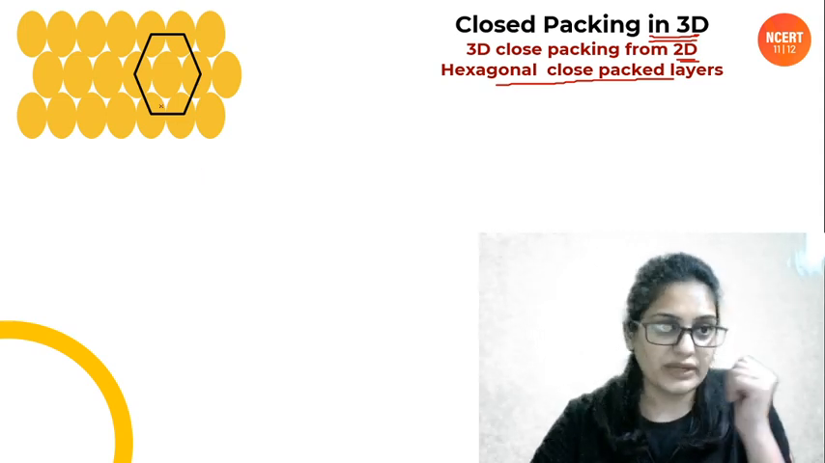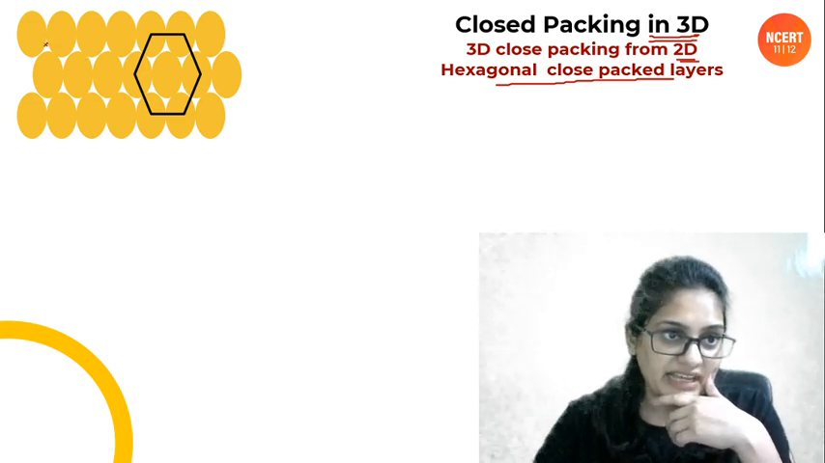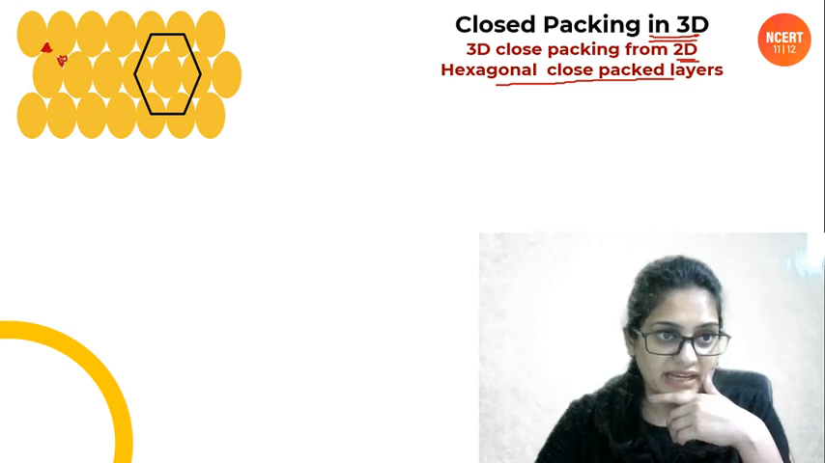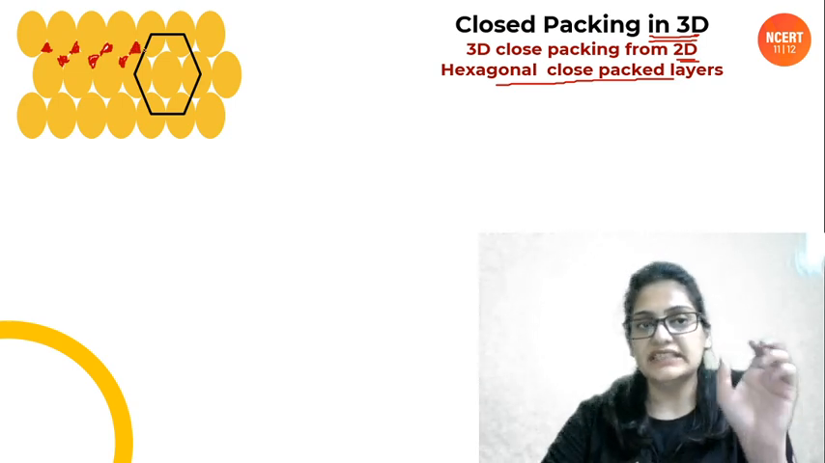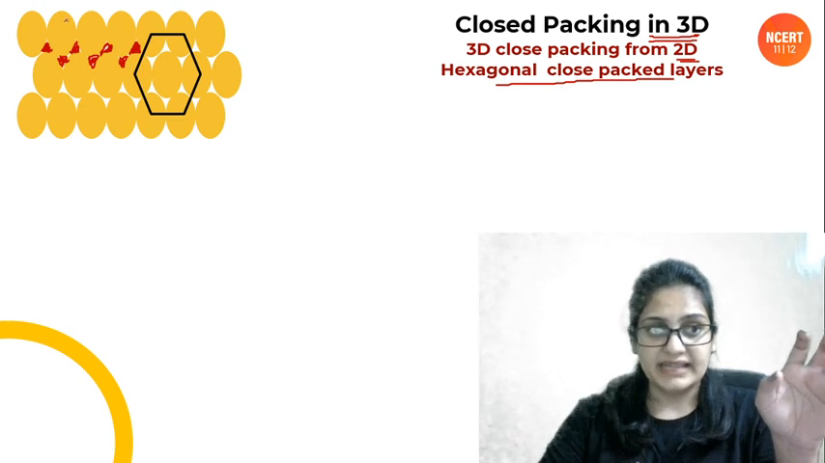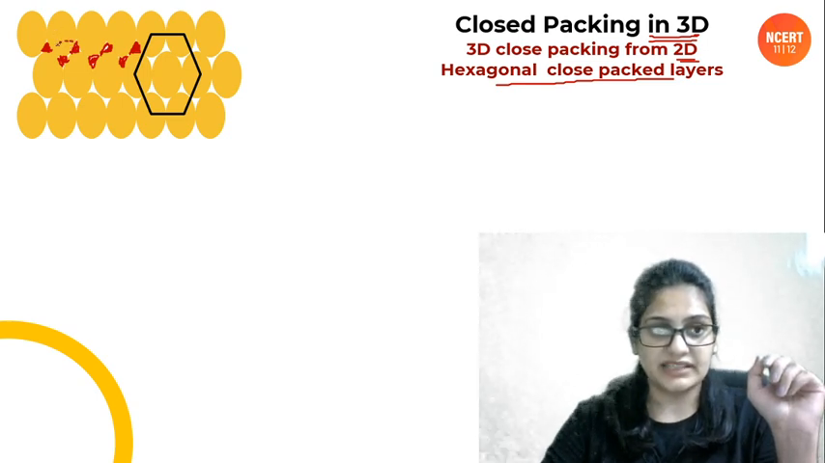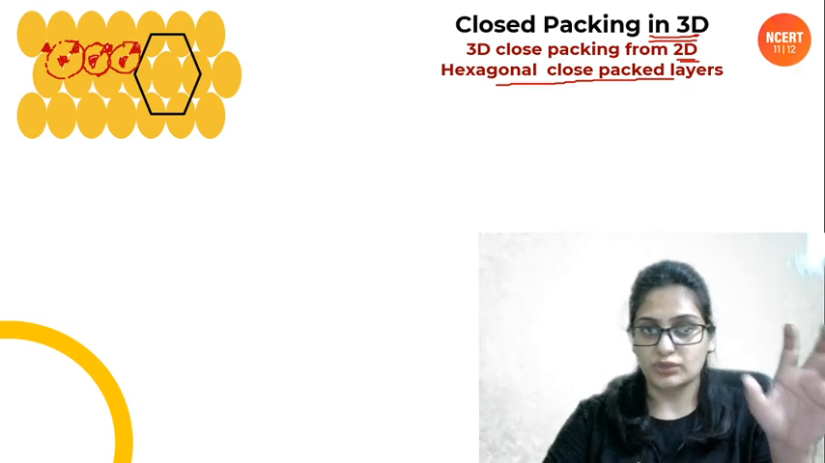Okay, now you can see that in this first layer we are having this kind of empty positions. This position or this position, this triangle or this triangle. So 2 kinds of triangles we are getting in opposite directions. So one of these triangles will be filled, that is, we are keeping the atoms like this. In the next layer that we make, we have to keep the atoms like this. Then again the next layer, then this layer, and so on and so on.